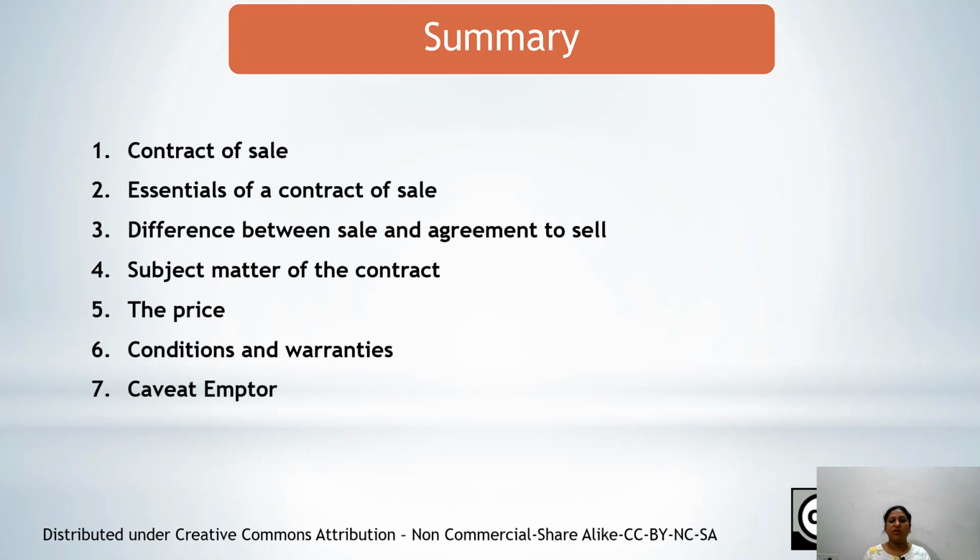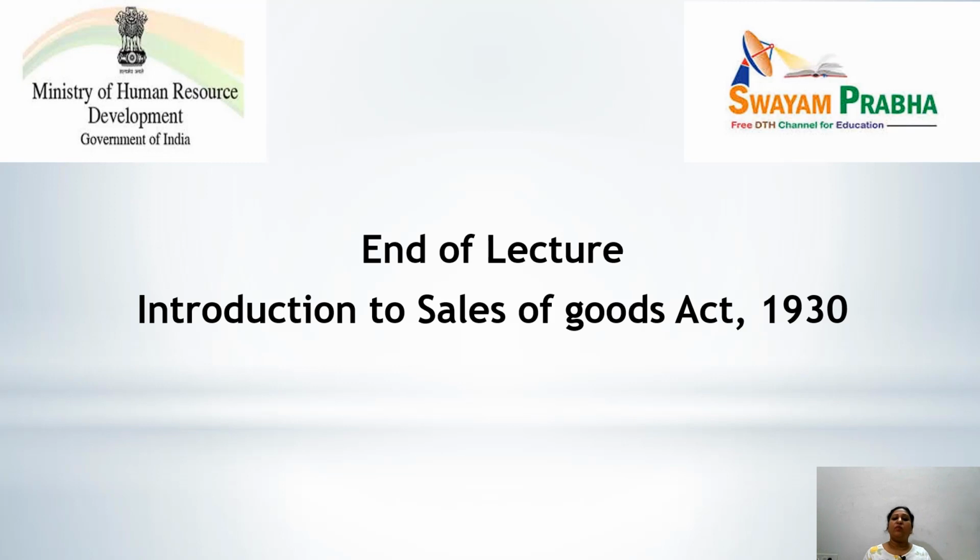What is the meaning of condition? What are the warranties? What are the implied conditions? What are the implied warranties? And last, we have discussed the caveat emptor, which means let the buyer beware. So this is the end of the lecture on Introduction to Sales of Goods Act 1930. Thank you.